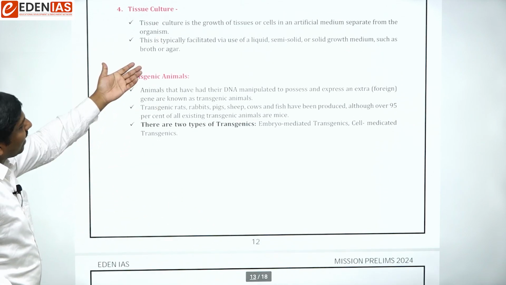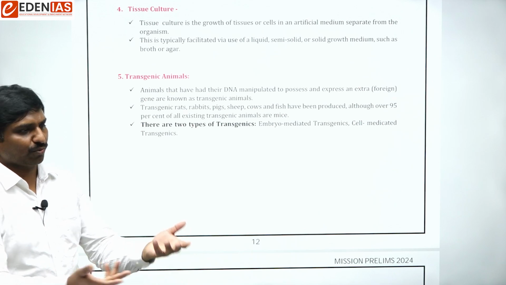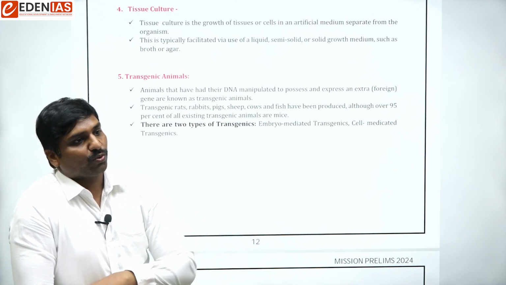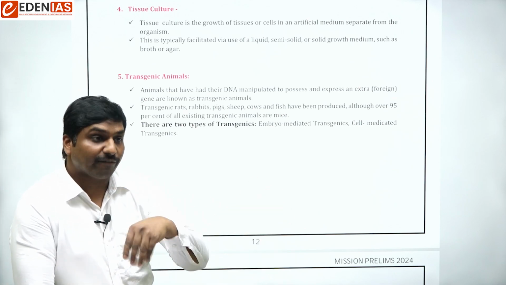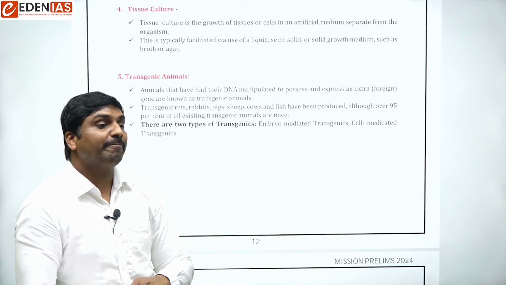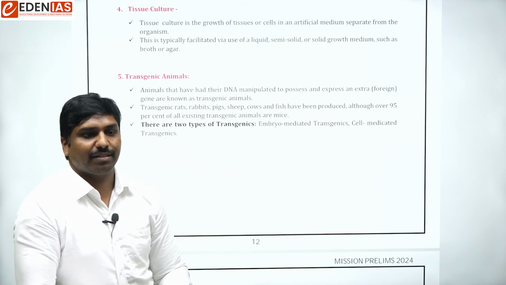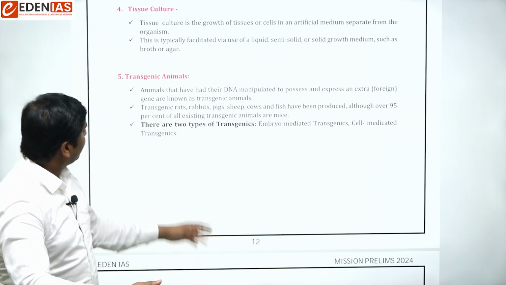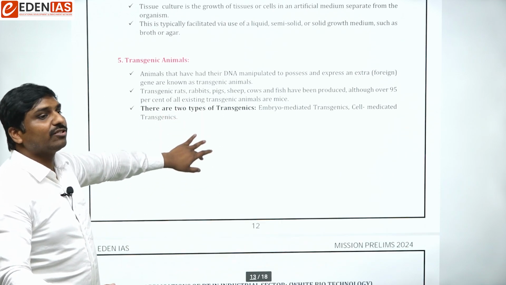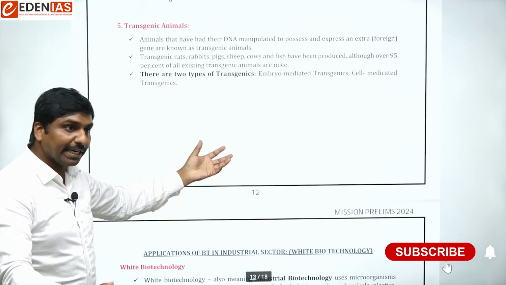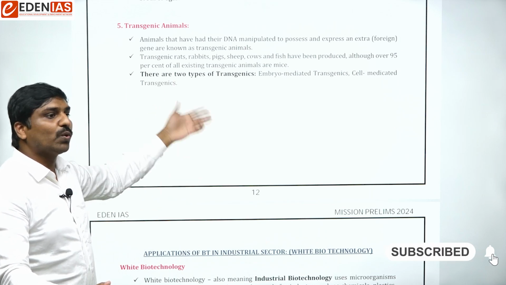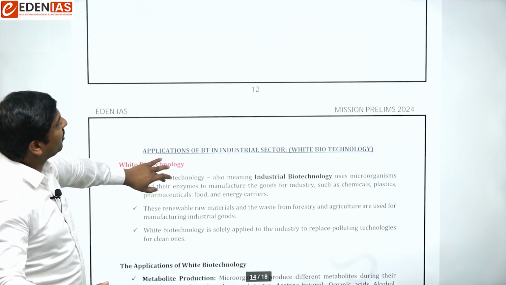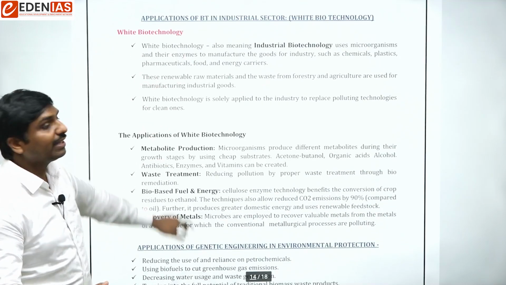So there, transgenic animals. We have understood that transgenic animals are those whose genetic material has been modified by injecting foreign genetic material. So they are nothing but transgenic animals. There can be so many examples, like transgenic mice, transgenic rats, transgenic pigs, transgenic cows, transgenic buffaloes. There were so many examples that we had.